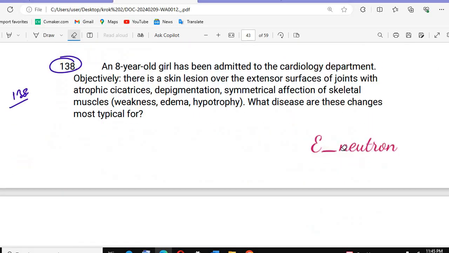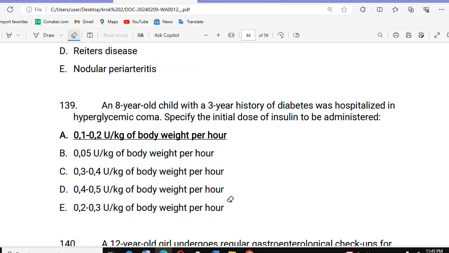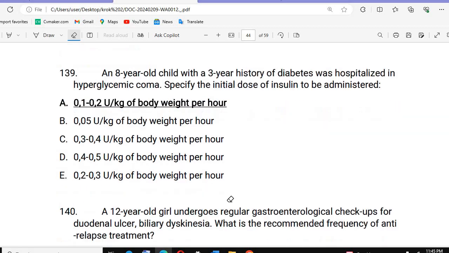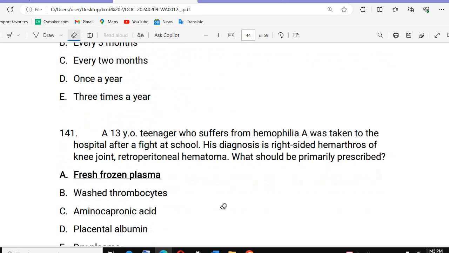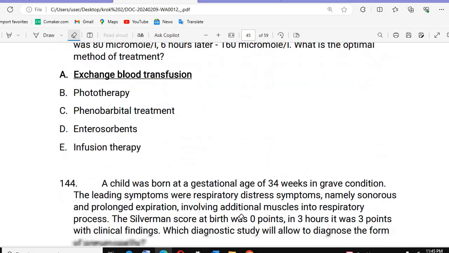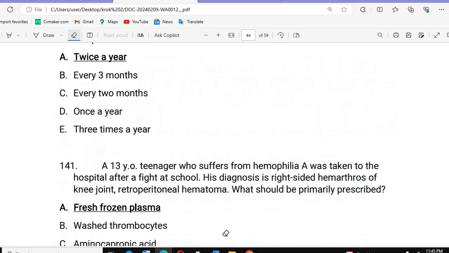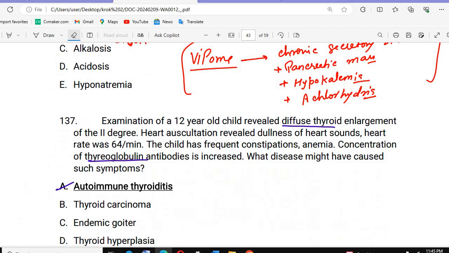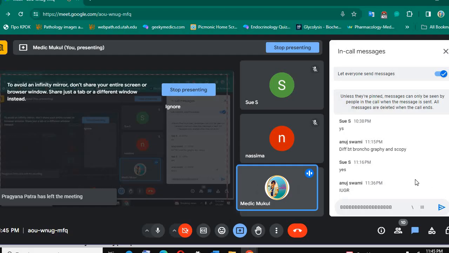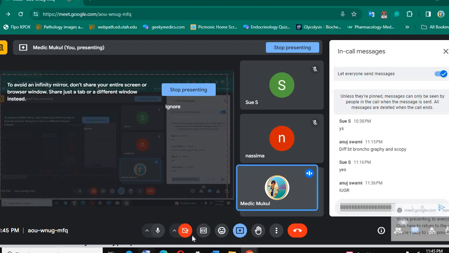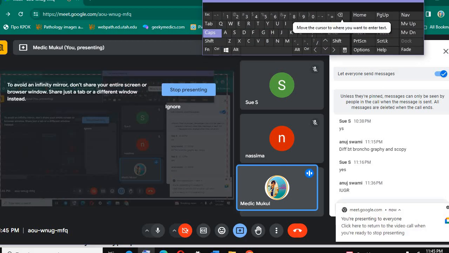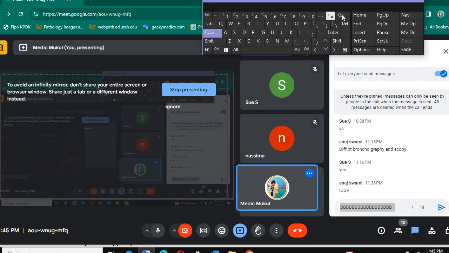The autoimmune thyroid, this one we already did. 138 we already did. There was one question about, I think one thing we did not do. Did we do celiac disease? Celiac disease or Whipple disease? I think we just did cystic fibrosis, right? So write down the heading: malabsorption syndromes.